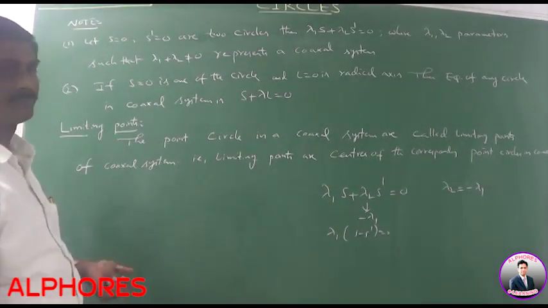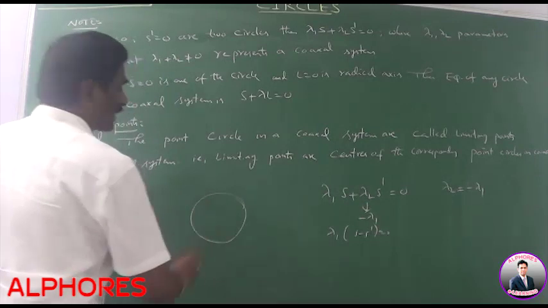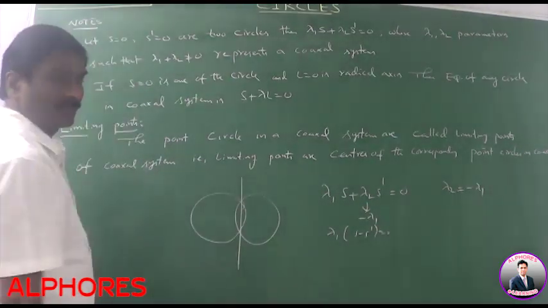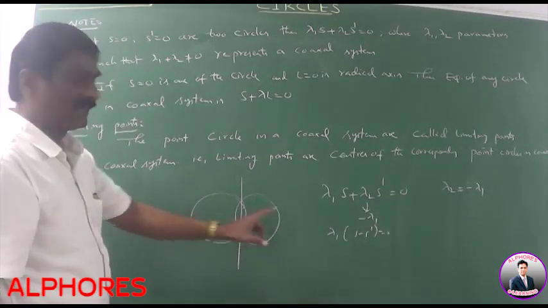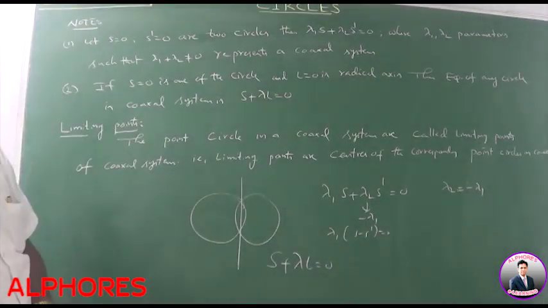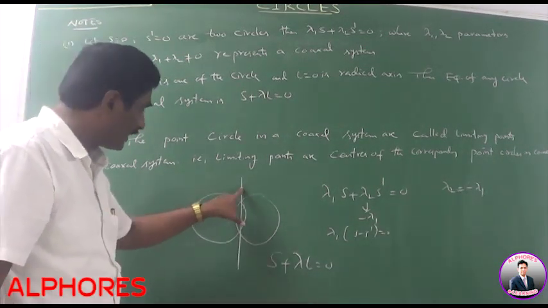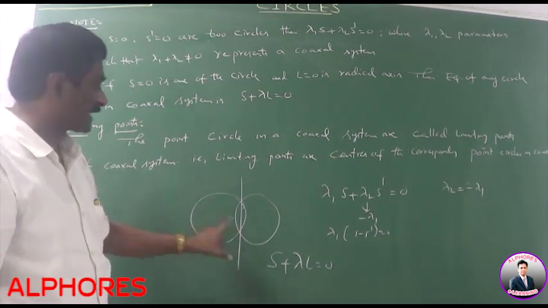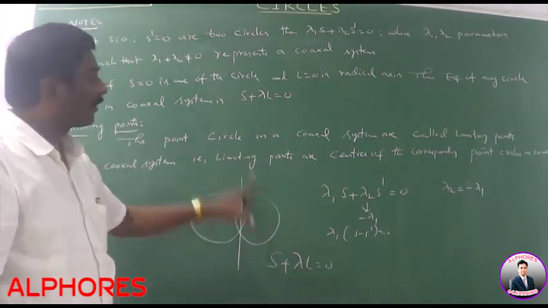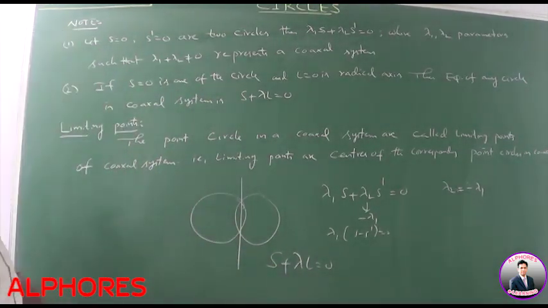Please note this point. Similarly, suppose S equal to 0 is one of the circles in the coaxial system and L is the radical axis. Then the equation of any circle is S plus lambda L equal to 0. In family of circles we already discussed this point: the equation of the circle passing through the points of intersection of the line L equal to 0 and S equal to 0 is S plus lambda L equal to 0. In this case also, the equation of the coaxial system is S plus lambda L equal to 0, where lambda is the parameter.